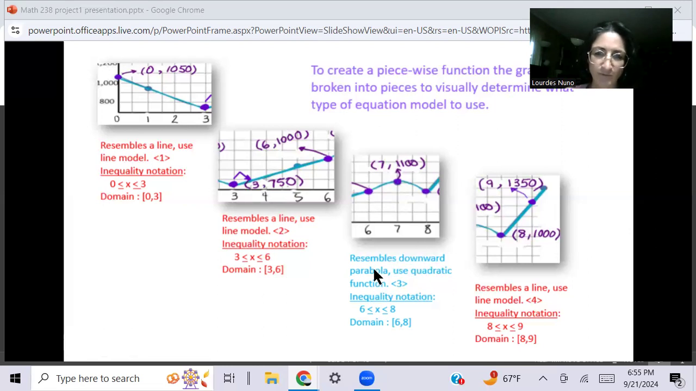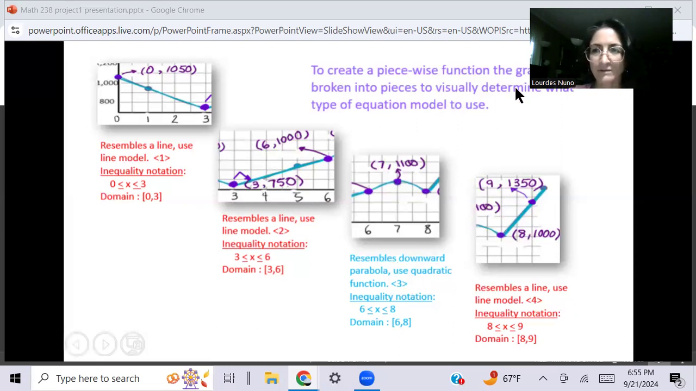This resembles a downward parabola right here, this loop here. And we are going to be using the quadratic function for this. I also show the inequality notation, which is 6 to 8, and the domain is 6 through 8. Over here, I also put the domain, which is 3 to 6.